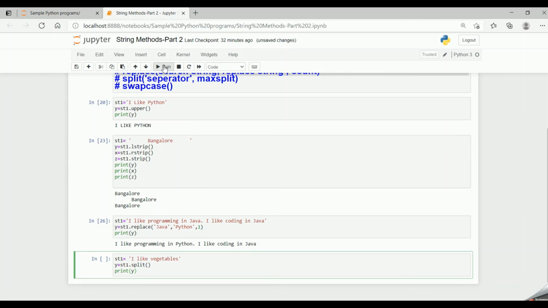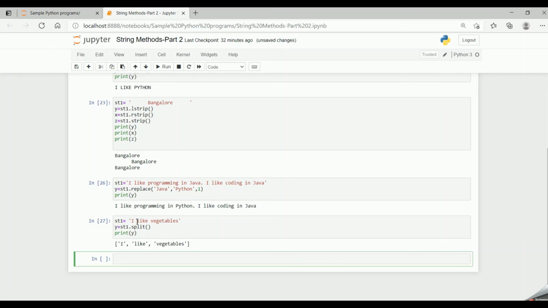So now if I run, since there is a space, it has got split, and I is treated as one substring, like as one substring, and vegetables as one substring. Because there are two spaces, it has got split 2 times, and it returns the value in the list format. Now if I add percentage, and now I want to split it at the percentage, my separator is percentage.